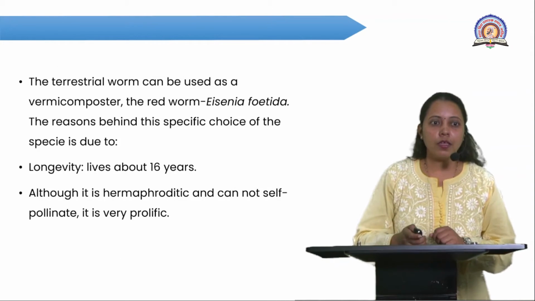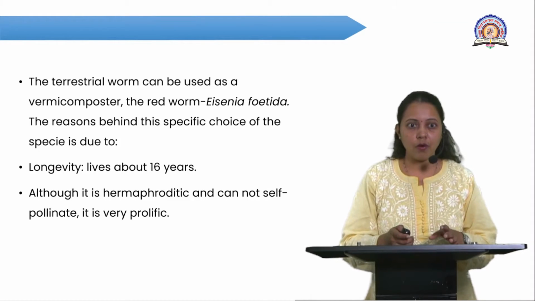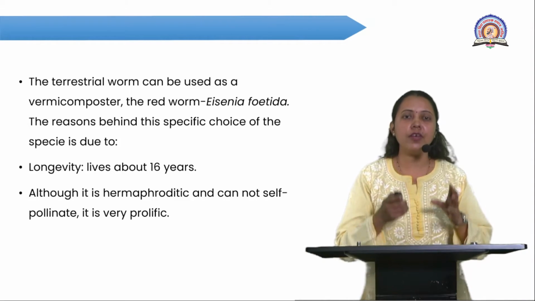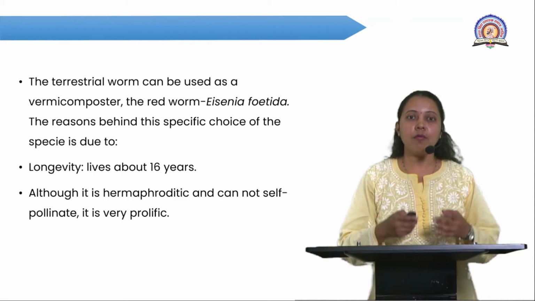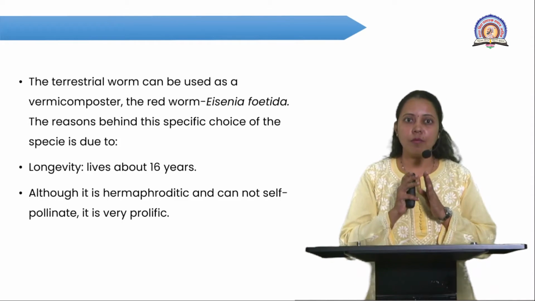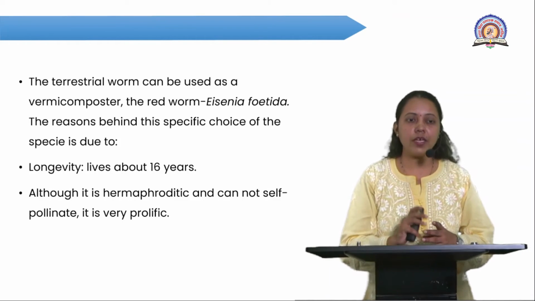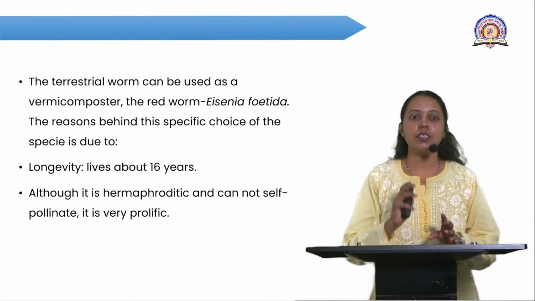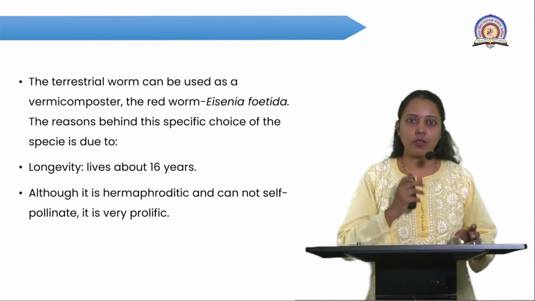Now here the terrestrial worm can be used for vermicompost. The red worm, Eisenia fetida, and there is a certain reason why we select such a worm for vermicompost purposes: it is a prolific breeder. The first point is longevity, meaning the lifespan of such a worm is 16 years, which is very large, long enough for culture.